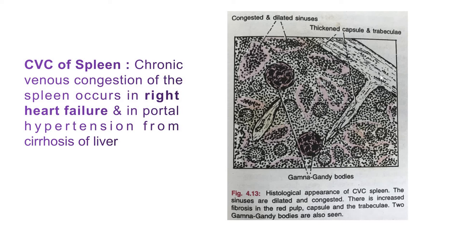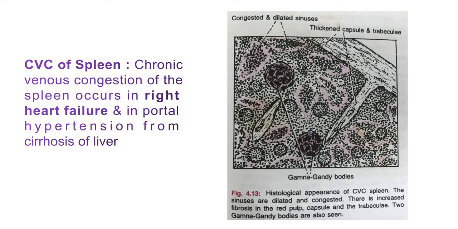Such regions get thickened. And here you can see these small cells, congested and dilated sinuses. Microscopically, the red pulp shows congestion and marked sinusoidal dilation with areas of recent and old hemorrhages.